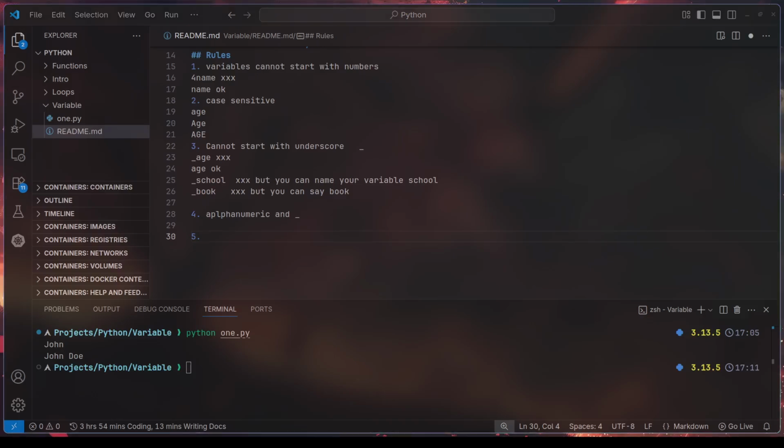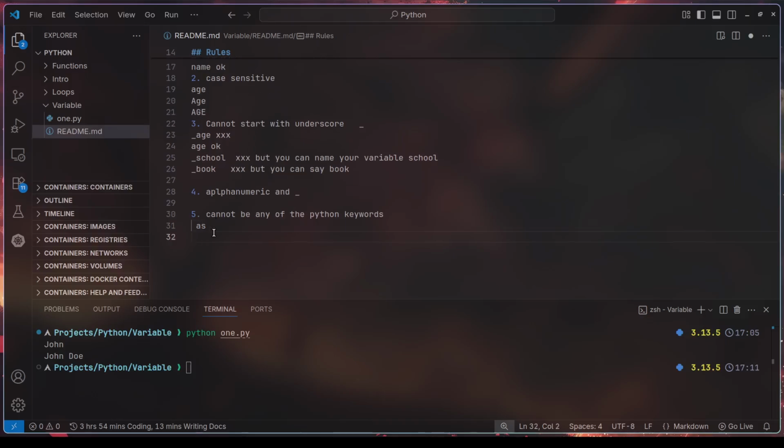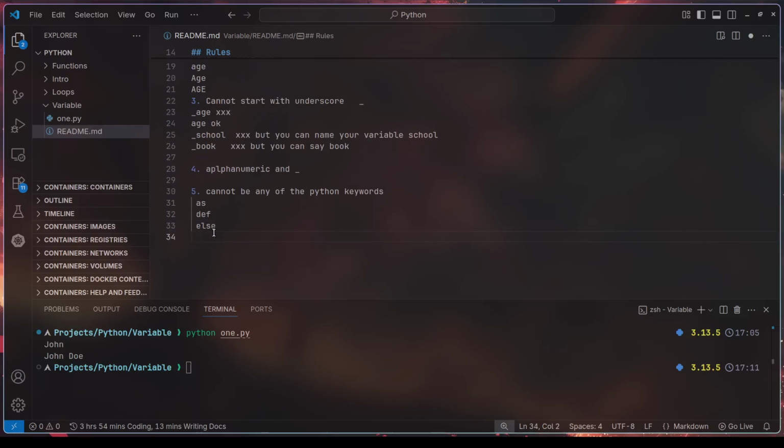Now we have our Python keywords. Your variable name cannot be any of the Python keywords. Python has keywords which cannot be used as variables. Things like as, for, else, False or True.